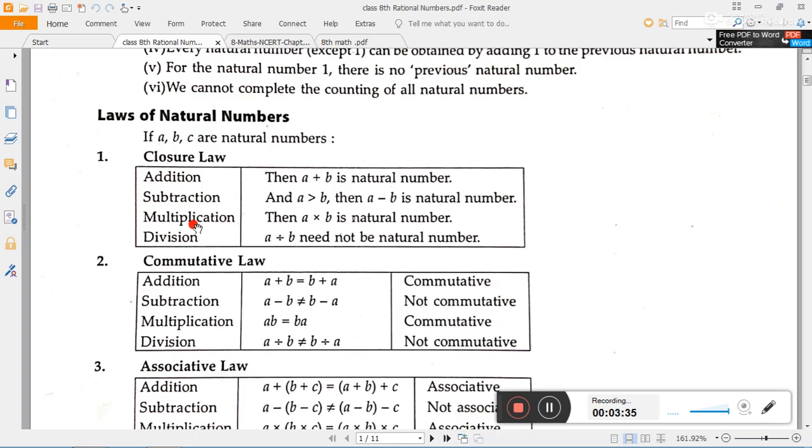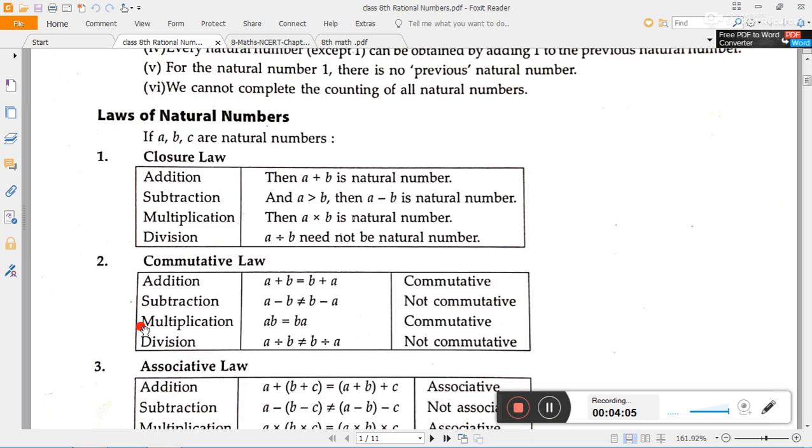Multiplication: if the multiplication of two natural numbers is done, then we will get a natural number only. In the case of division it is not possible; division of two natural numbers is not necessarily a natural number. So for the closure property, in summarized form we can say that natural numbers are closed under addition and multiplication, but not under subtraction and division.